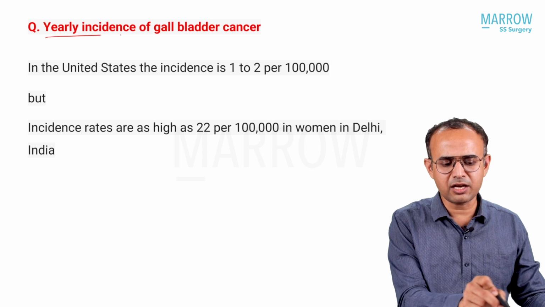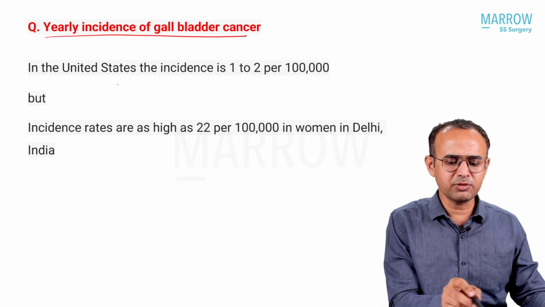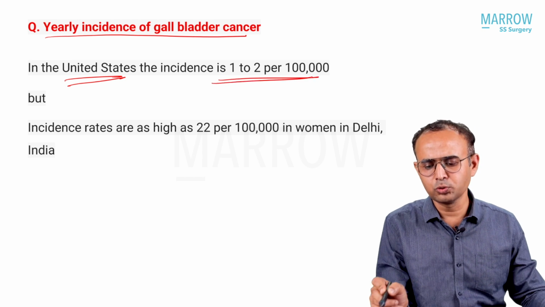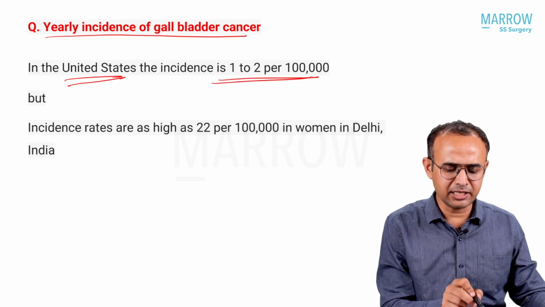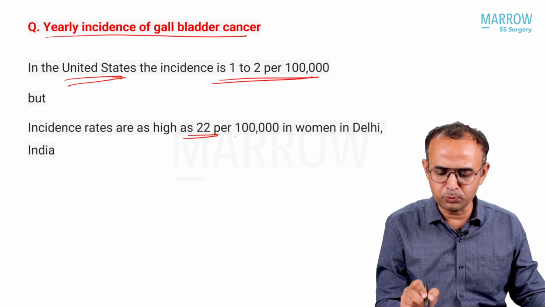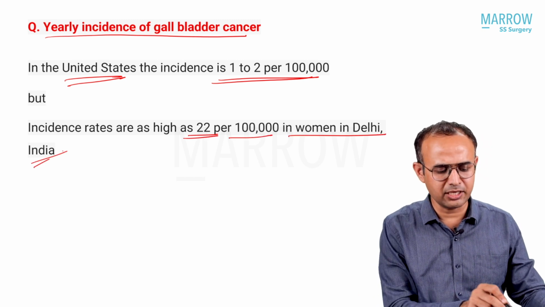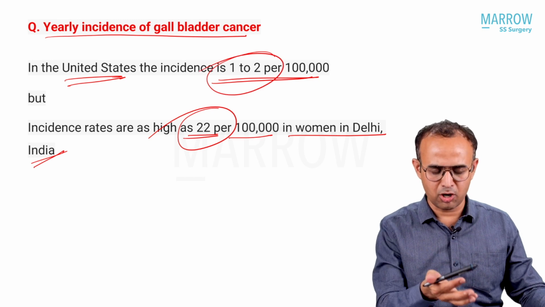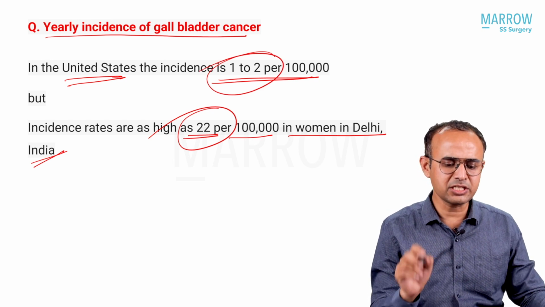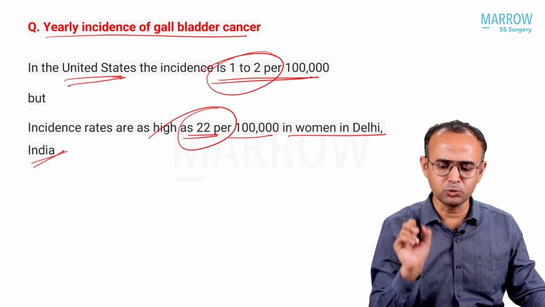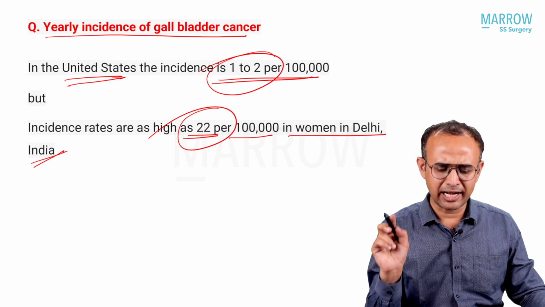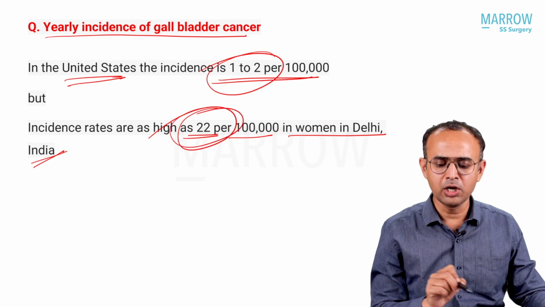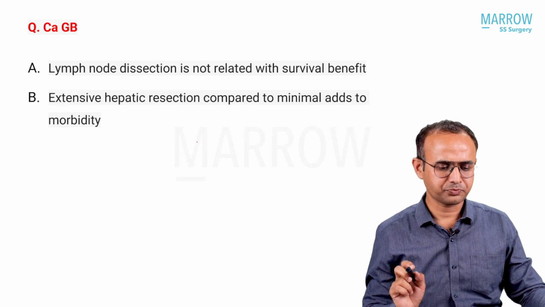Yearly incidence of carcinoma gallbladder, they have asked. What has been mentioned in Shackelford is that the US incidence is 1 to 2 per lakh, and in India it is 22 per lakh in women of Delhi. The options they have not given, but the incidence as per the book is 1 to 2 per lakh in the US, and in our Indian setup it is 22 per lakh in Delhi.